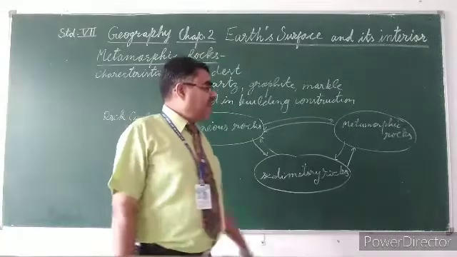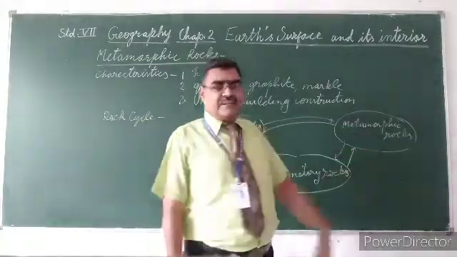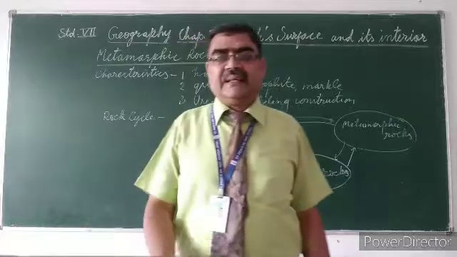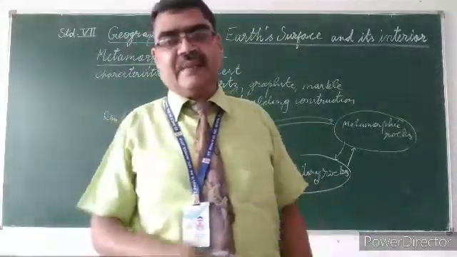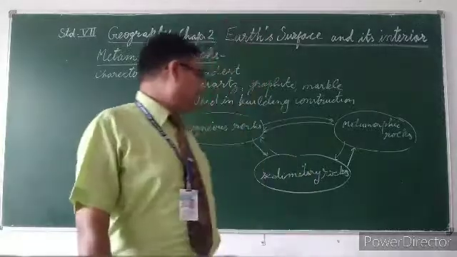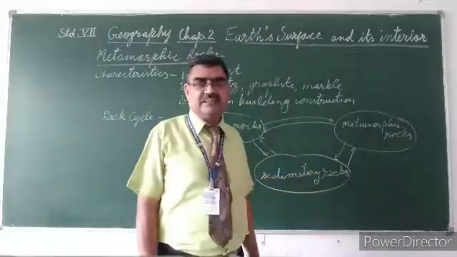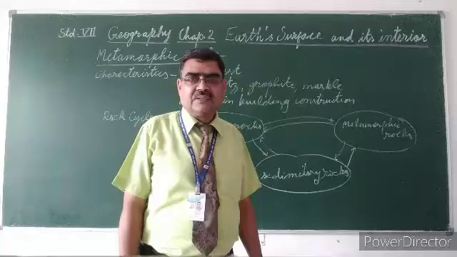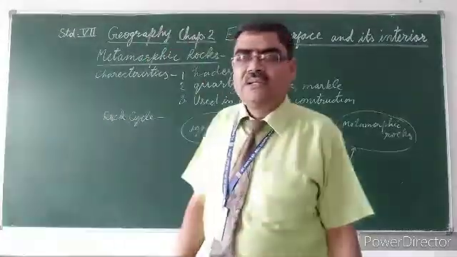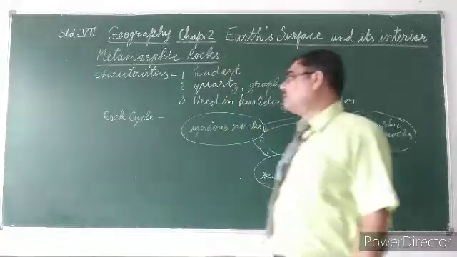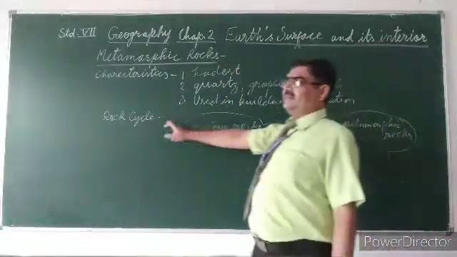After the weathering of metamorphic rocks, they are small particles. When they settle in the form of layers, they form sedimentary rocks. So these rocks are converted to each other one by one. It is called the rock cycle.